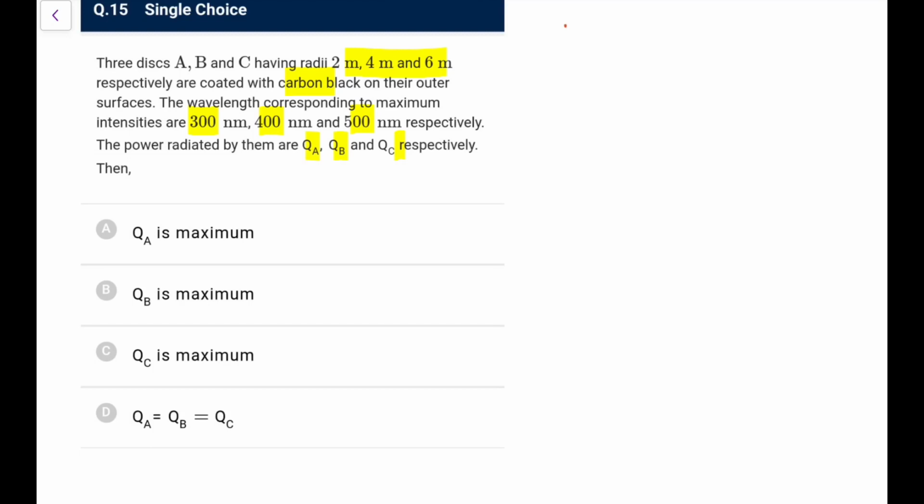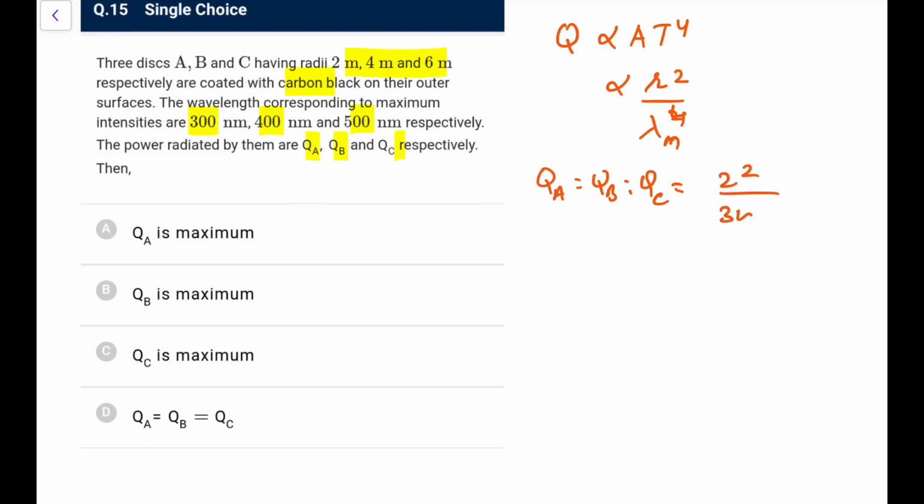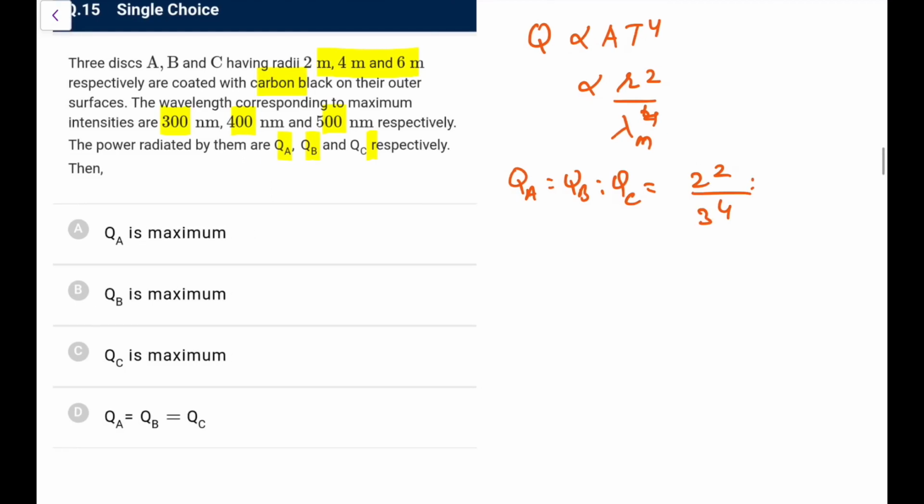We know the heat radiated, or the power Q, would be proportional to A into T to the power 4. A is proportional to R square, T to the power 4 would be, by Wien's law, lambda m to the power 4 inverse, you can write. So this is how the proportionality you will check. So what would be the ratio Q A is to QB is to QC? This ratio would be 2 square upon 300. So I write it 3, 4, 5, that would be better because no point in writing those zeros. So 3 to the power 4, 4 square upon 4 to the power 4, 6 square upon 5 to the power 4.